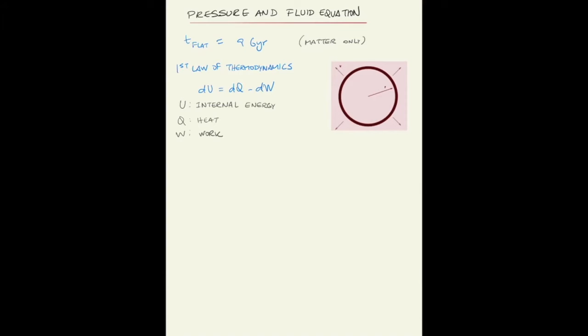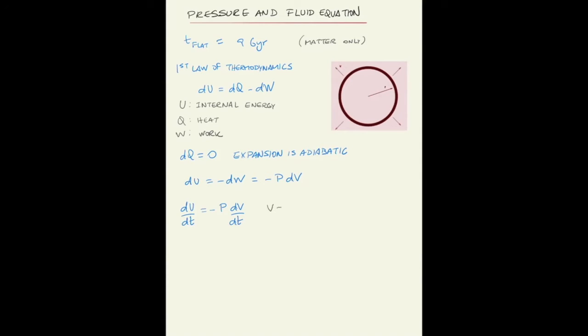Well, if the universe has the same temperature all over, there is no heat flux. So you can set Q equals 0. That is, the expansion is adiabatic. So the first law of thermodynamics becomes simply dU is equal to minus dW. The variation in internal energy is given only by the variation in the work, and the work is the PdV work, where P is the pressure and V is the volume. If you divide that by dt, then you have an evolution equation for the energy.